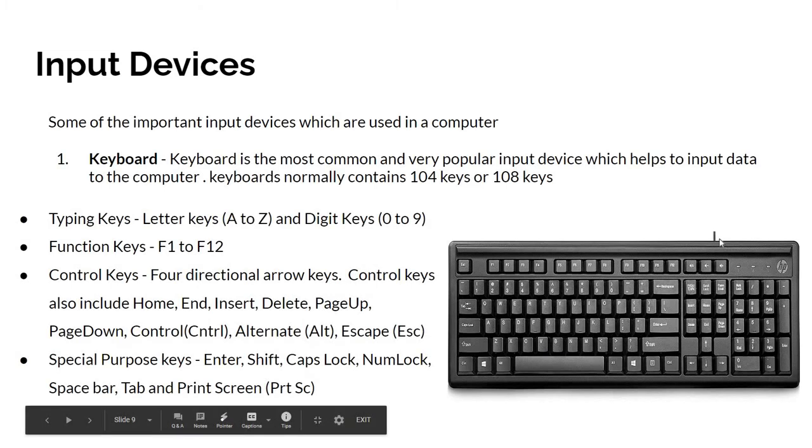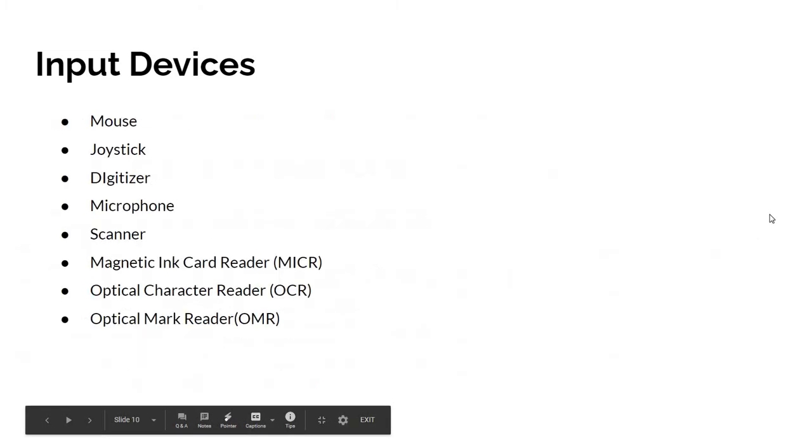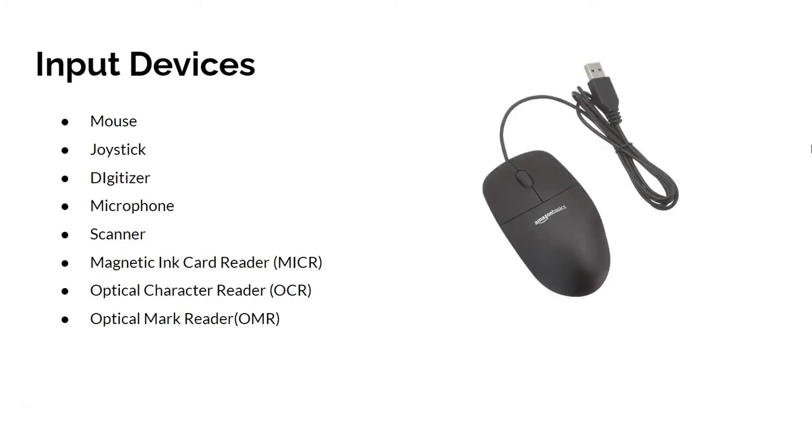Next we will see mouse. A mouse is the most popular pointing device. Generally it has 2 buttons called left and right button, and a wheel is present between the buttons. A mouse can be used to control the position of the cursor on the screen but it cannot be used to enter text into the computer.